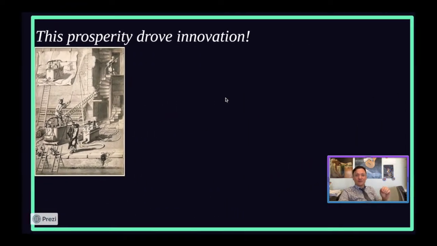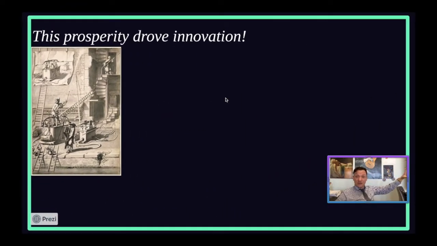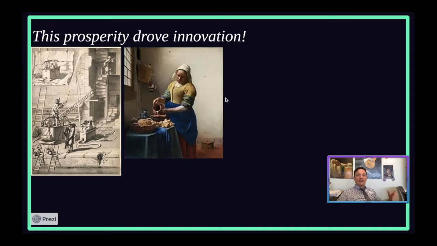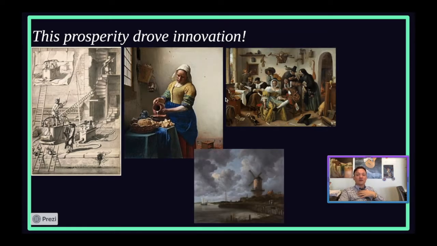Van der Heyden also invented longer burning wicks that could go onto street lamps throughout Holland and throughout the Netherlands, to help reduce crime, right? Because you could actually see people trying to steal or commit crimes in the night. And then it's also going to drive forward the growth in art.